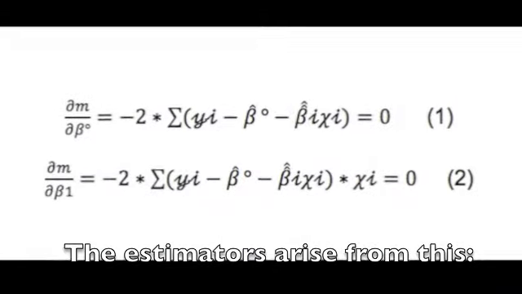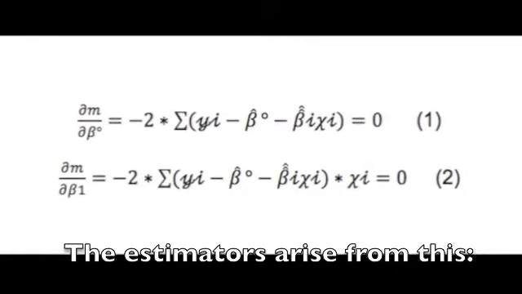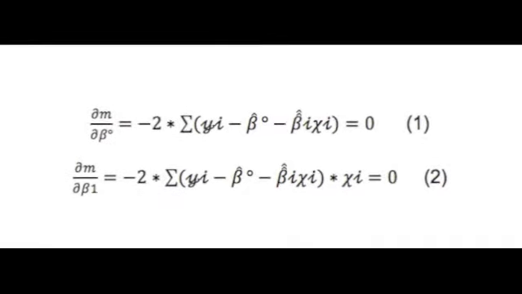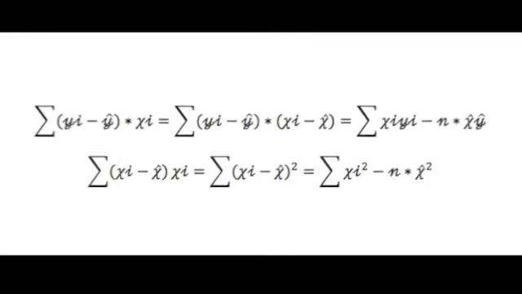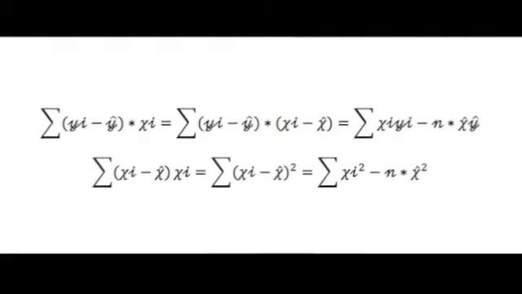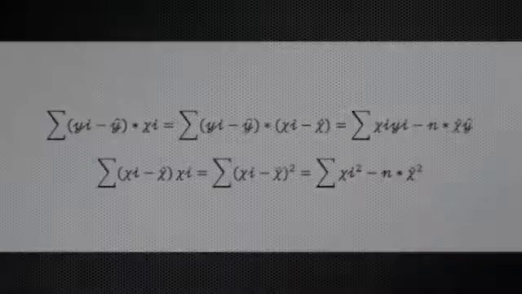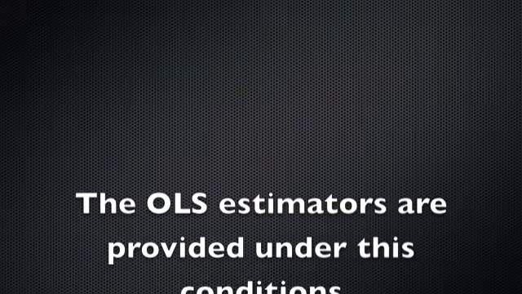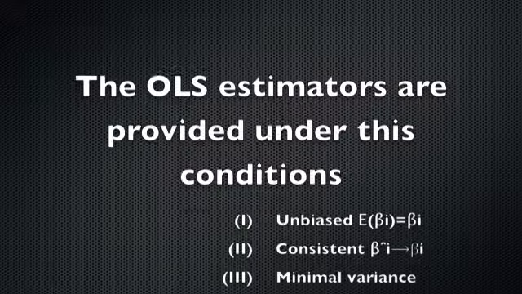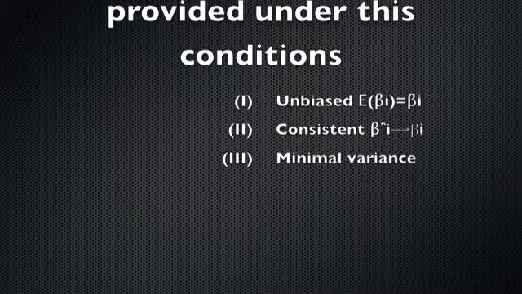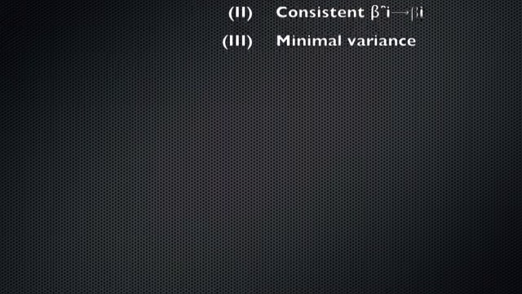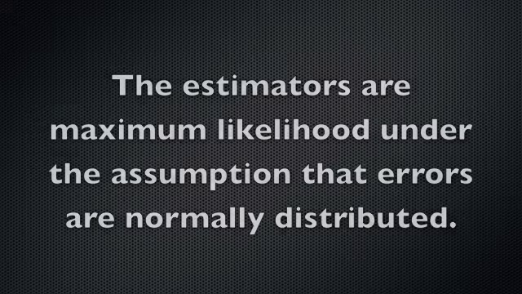The estimators arise from equations 1 and 2, and after working with them, you can prove this. OLS estimators are, under these conditions, unbiased, consistent, and they have minimal variance. The estimators are maximum likelihood under the assumption that errors are normally distributed.